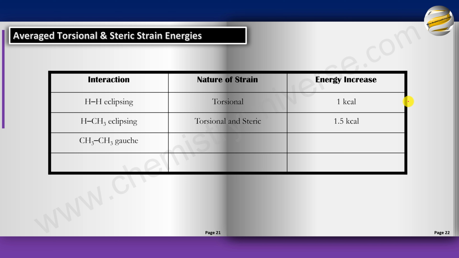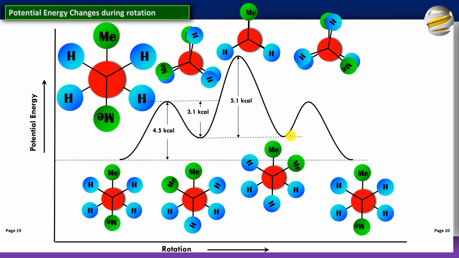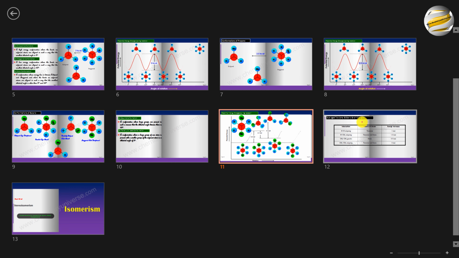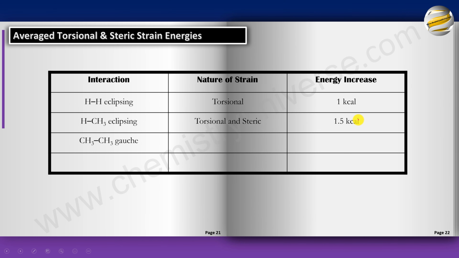Now, if you were to look back, let's go back and have a look. If you look back, the gauche conformation is this one. And remember, this barrier is 1.4. So when they are gauche, it is not going to be torsional at all. It will be purely steric.